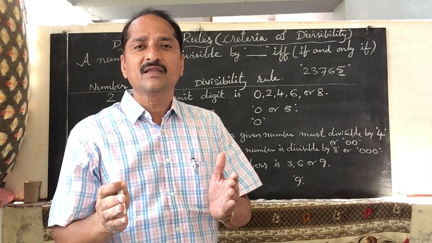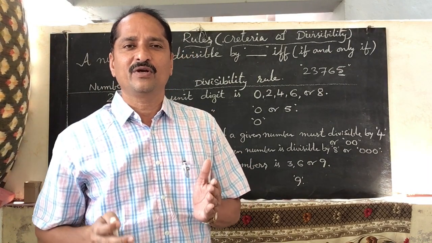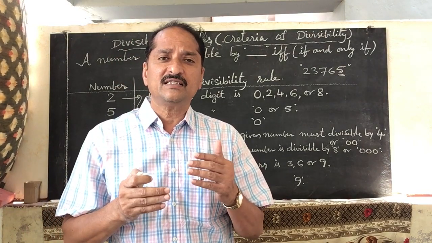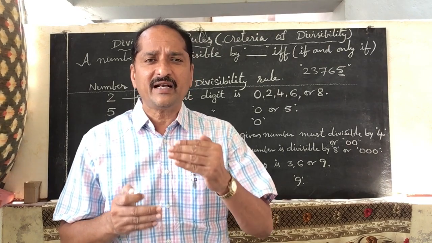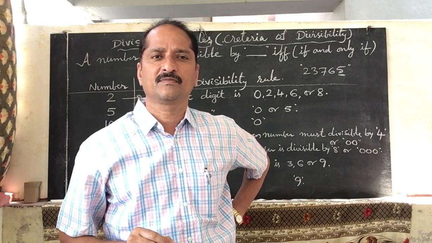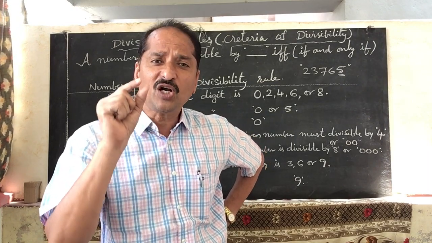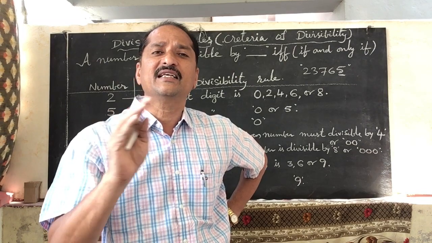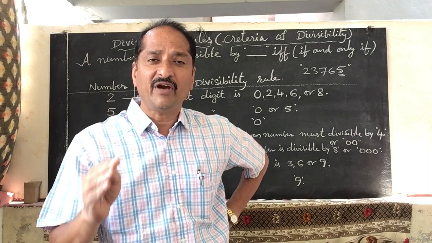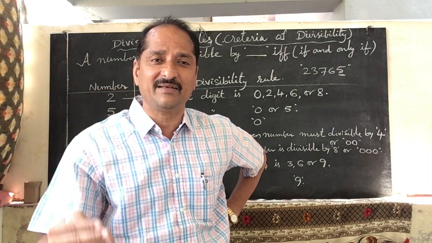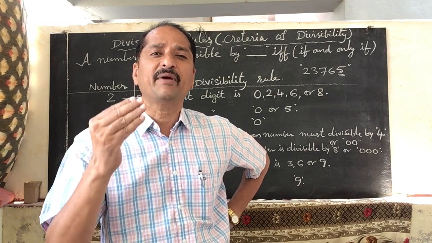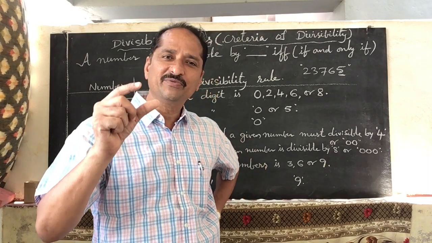Divisible means leaving a remainder 0. When we say a number is divisible, it means that in the division process the remainder is 0. If the remainder is not 0, then that number is not divisible, which means it is not an exact division. If the remainder is 0, then it is divisible exactly.